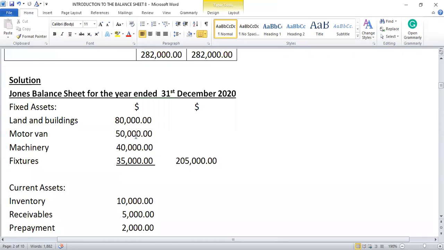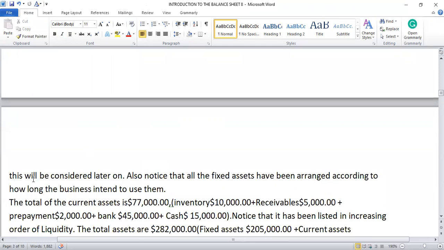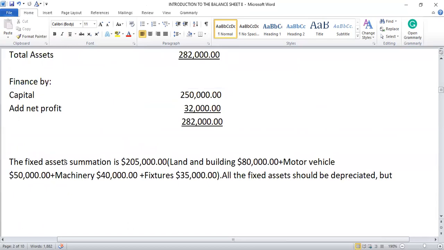Land and buildings, $80,000 plus motor vehicle, $50,000 plus machinery, $40,000 plus fixtures, $35,000.